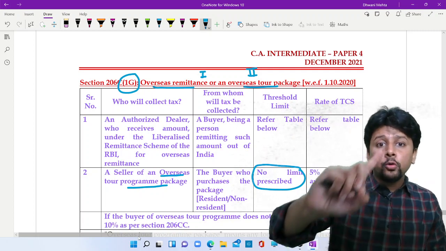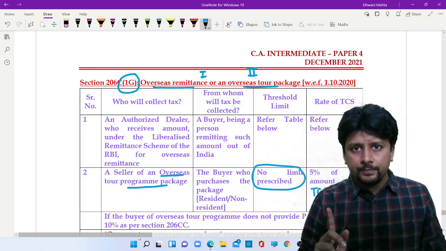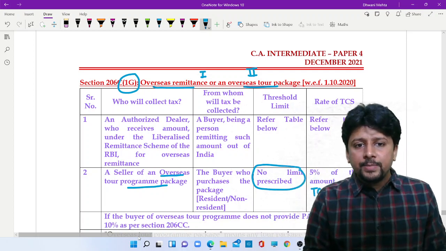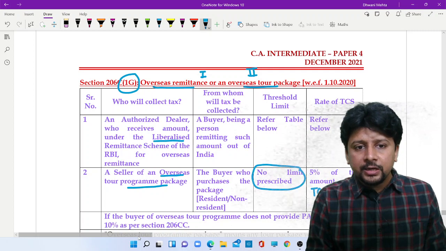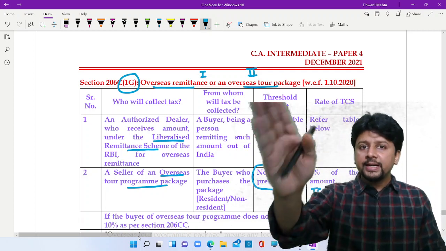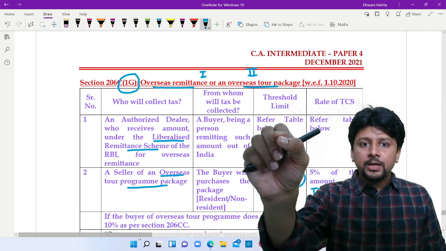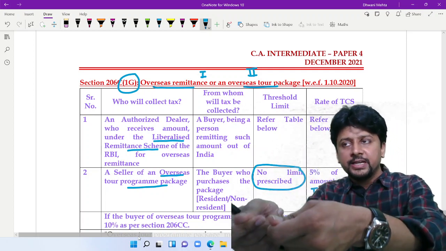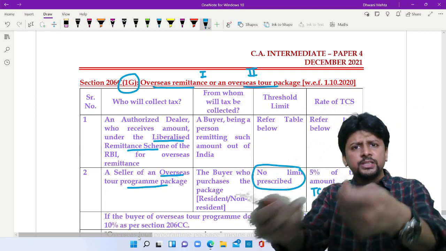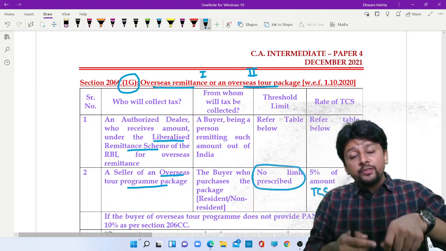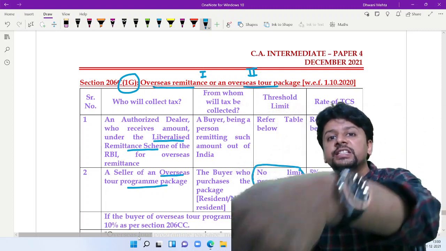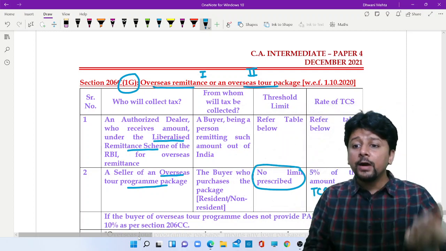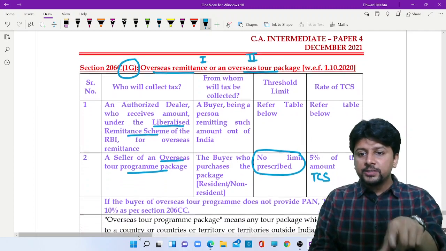If I am making overseas remittance of money, if I am sending money abroad, then RBI has a scheme, liberalized remittance scheme. So I will contact a dealer. That will be a person who has permission from RBI. I will give him the amount that I want to remit. I will give him his charges also. And I will have to give tax collected at source, TCS, to him. I am the payer of money. Now, in this case, government has prescribed threshold.